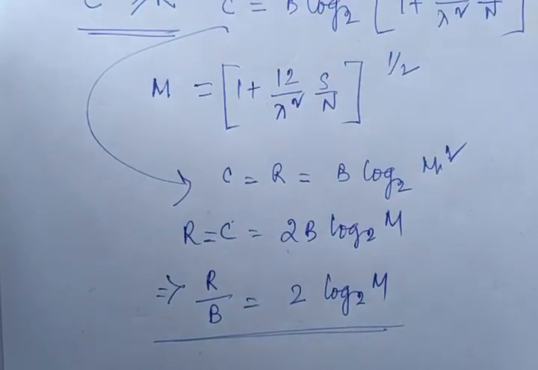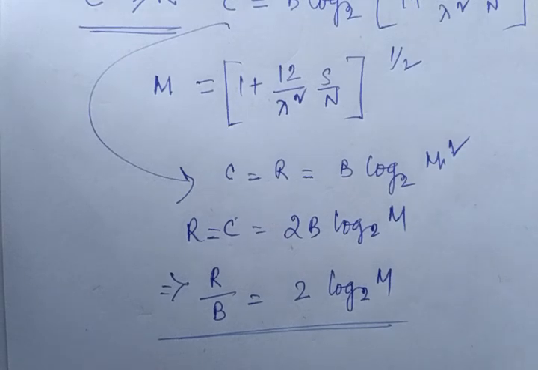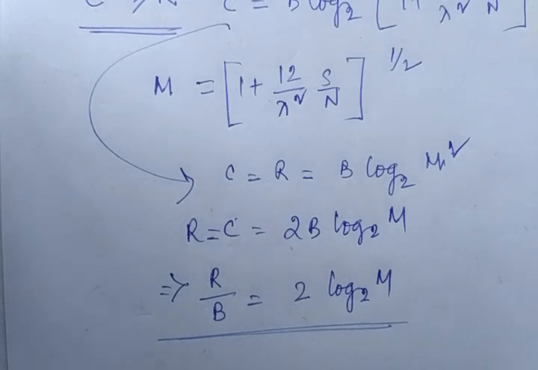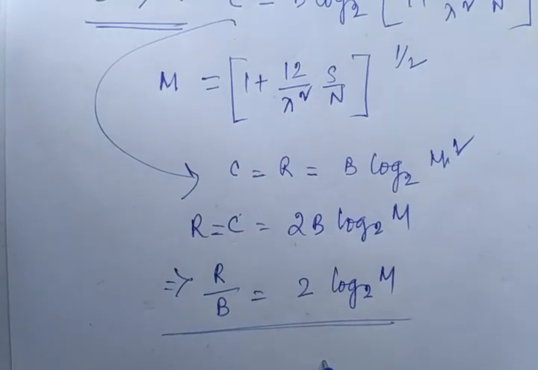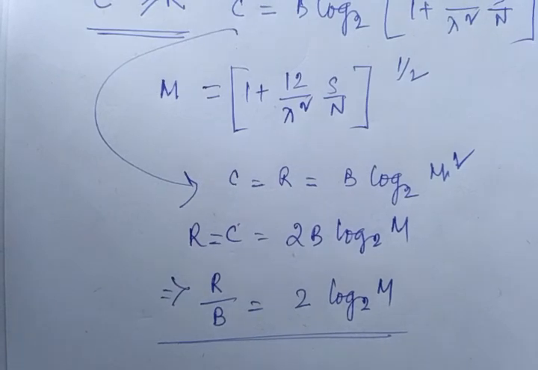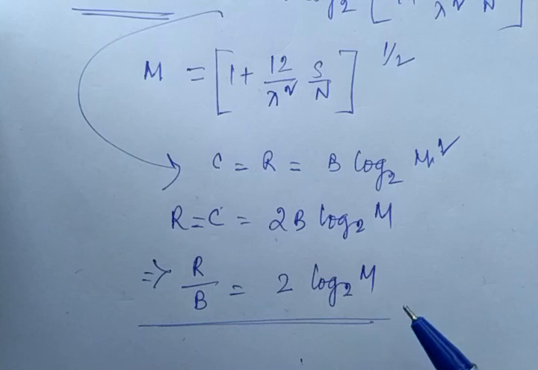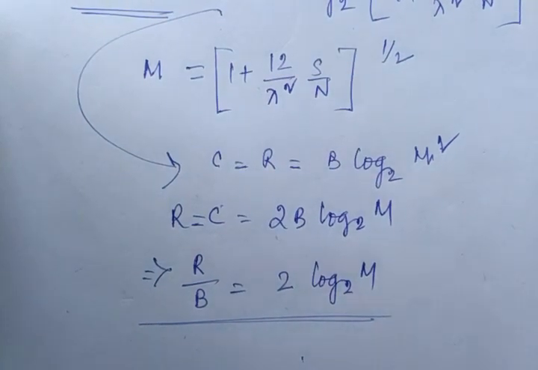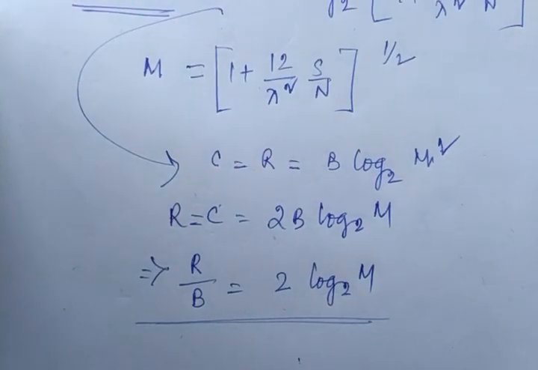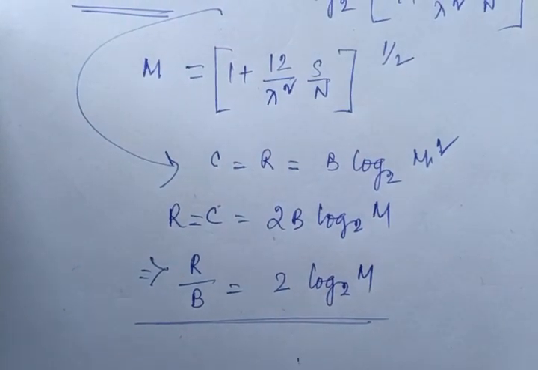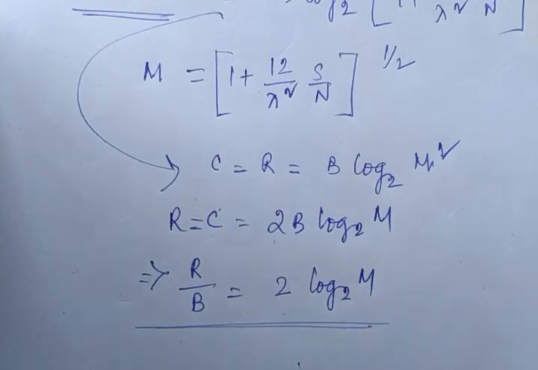So this is the expression for the information rate to the channel bandwidth, and it is a very important expression for information and coding theory. So today I was able to calculate each and every formula related to your GATE exam, related to your competitive exam, in a very good way. So please go through this, please continue your learning, and please try to upgrade yourself with this teaching process, right? So till then, thank you so much.